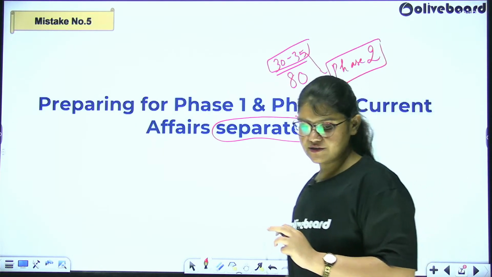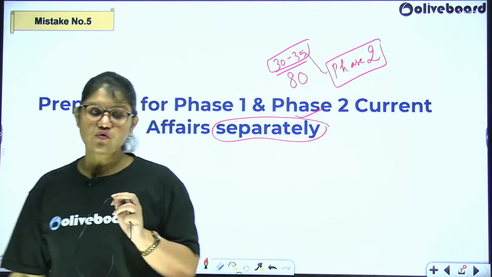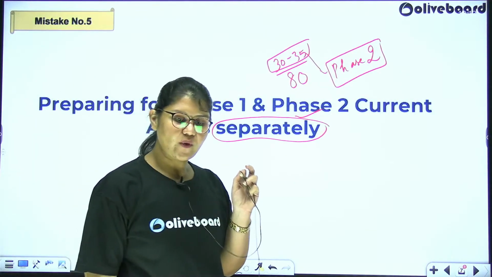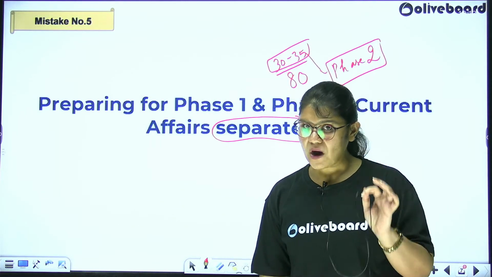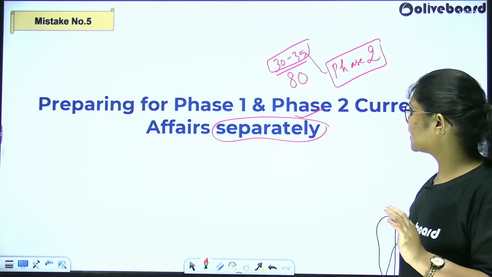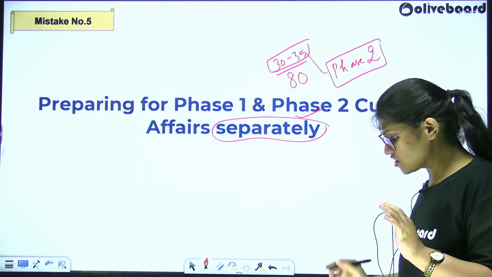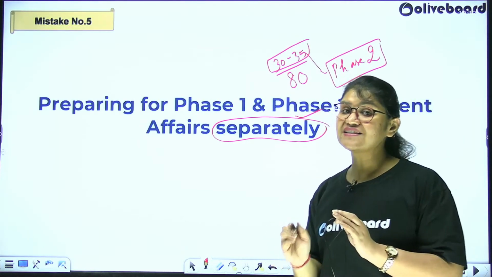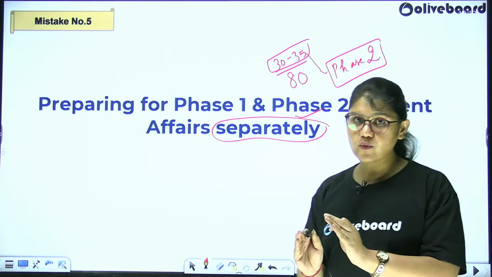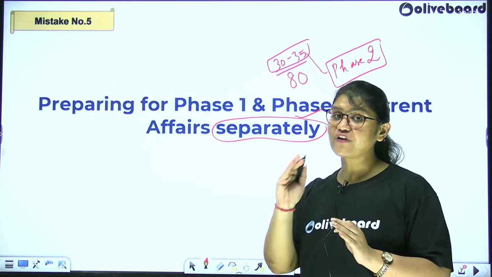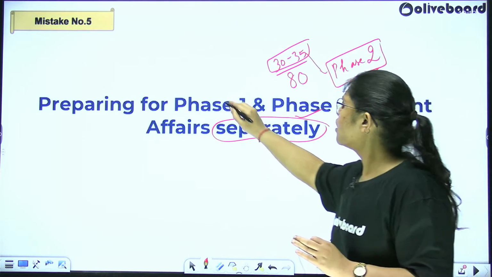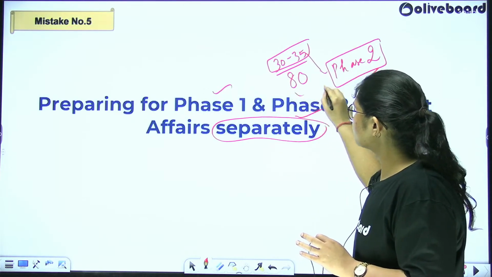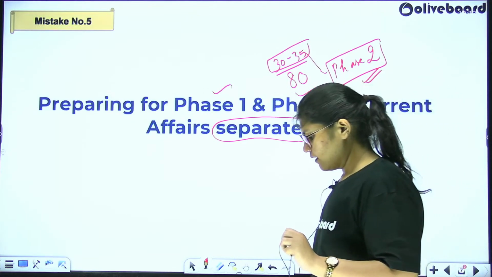Understand this point. When you are attempting those 80 questions in your phase 1 RBI Grade B examination, nearly 30-35 questions, when you read them, you'll realize they are not just phase 1 level questions, but are related to phase 2 level current affairs. So you will have to prepare for phase 1 and phase 2 simultaneously.